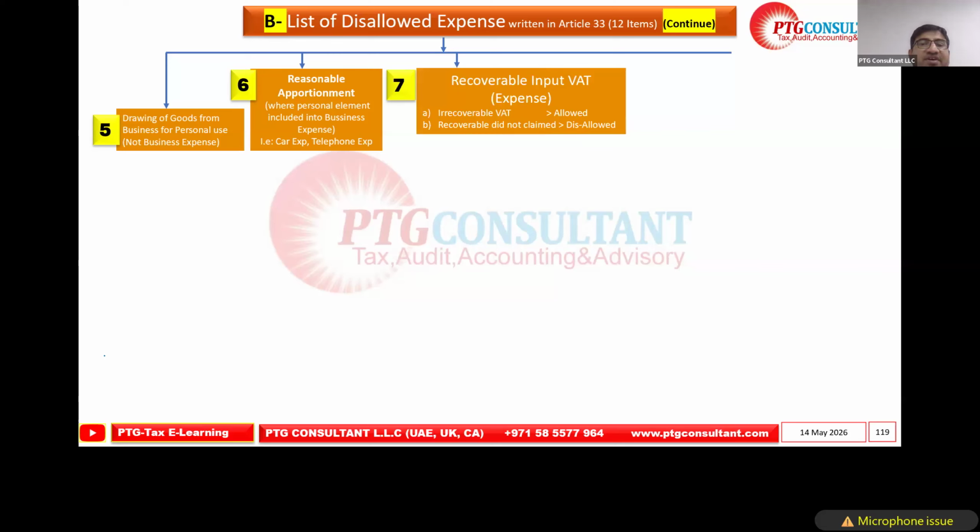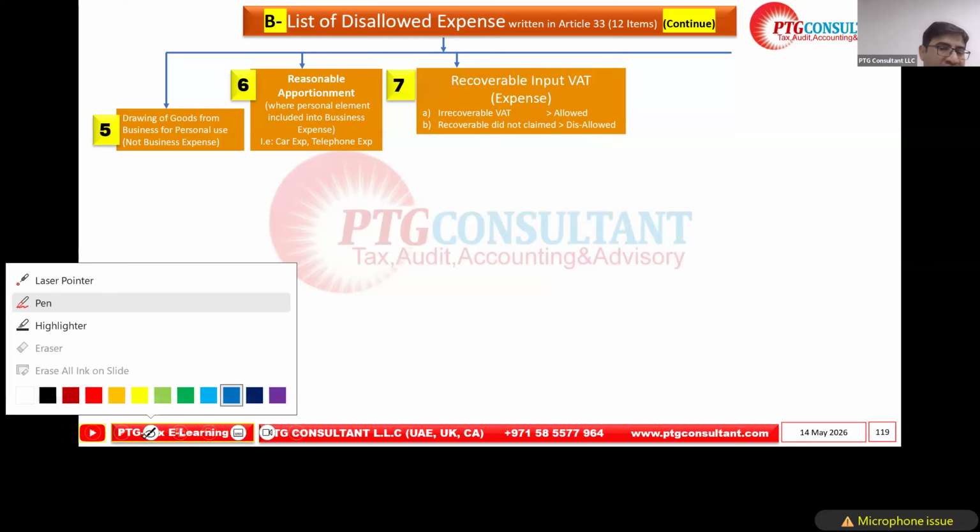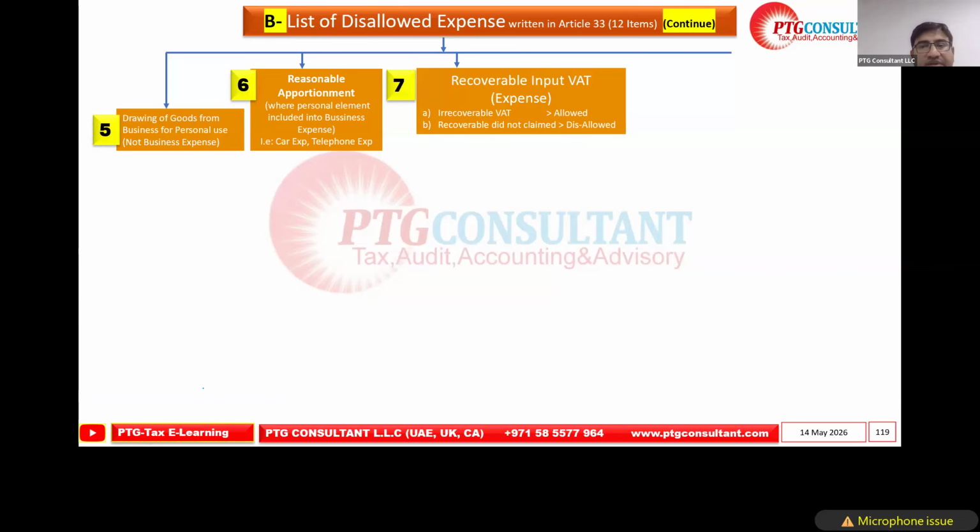Now this is the recoverable input VAT. This is very interesting and important, and also very confusing and challenging sometimes. Point number 7: irrecoverable input VAT. The words irrecoverable and recoverable are important.